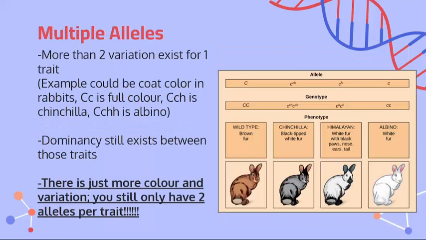The other thing we're going to look at is multiple alleles, where more than two variations exist for one trait. For example, on the right we have rabbits. They could have all of these different types of alleles. The C is brown, the C-chinchilla is chinchilla, the C-Himalayan is Himalayan, and the lowercase c is completely white. Usually the capital letter is the most dominant, and then we add on to it. I will put this as the most dominant, second dominant, third dominant, and fourth dominant. I don't know why they arranged it in that weird way.